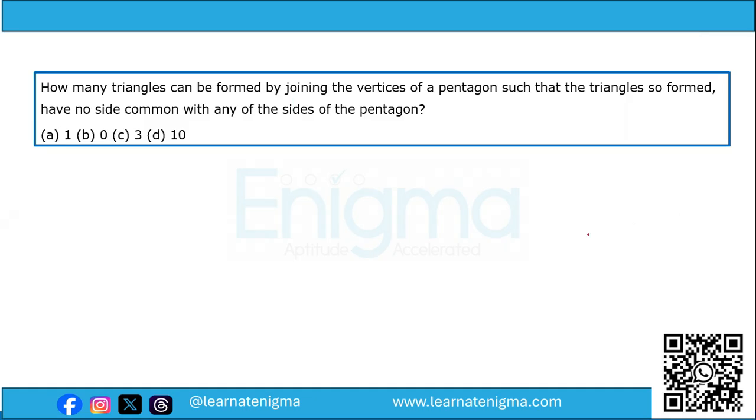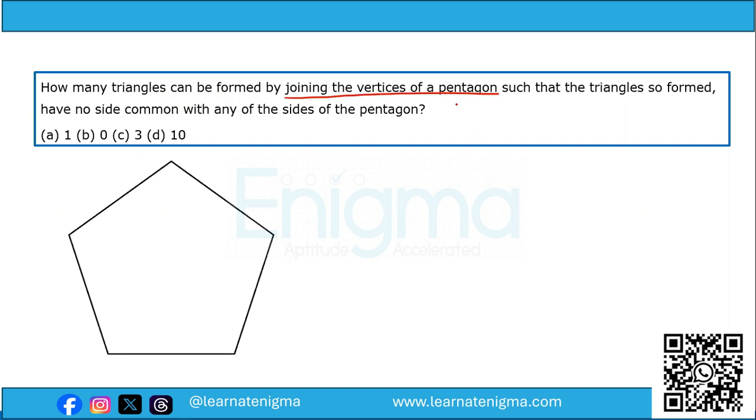How many triangles can be formed by joining the vertices of a pentagon such that the triangles so formed have no side common with any of the sides of the pentagon. Now, pentagon means the shape will be something like this. Now, the question asked is how many triangles can be formed by joining the vertices of a pentagon.